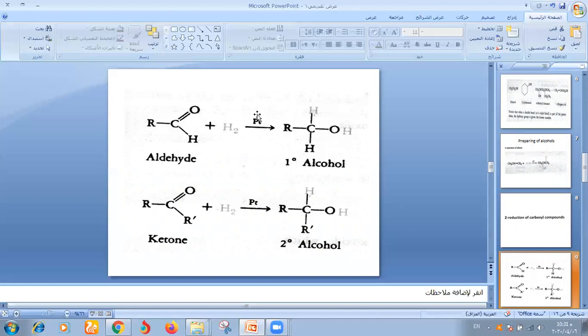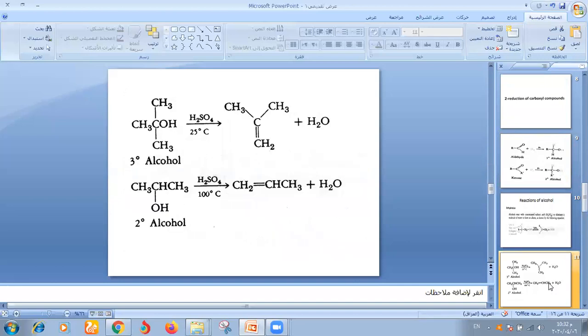Look, this aldehyde has one hydrogen, but ketone has none. Ketone with H2 and Pt adds hydrogen to the C and O to form alcohol. But tertiary alcohol is not formed by this reaction.